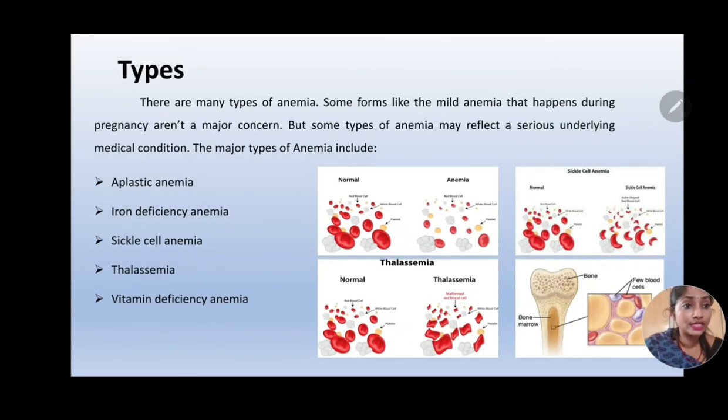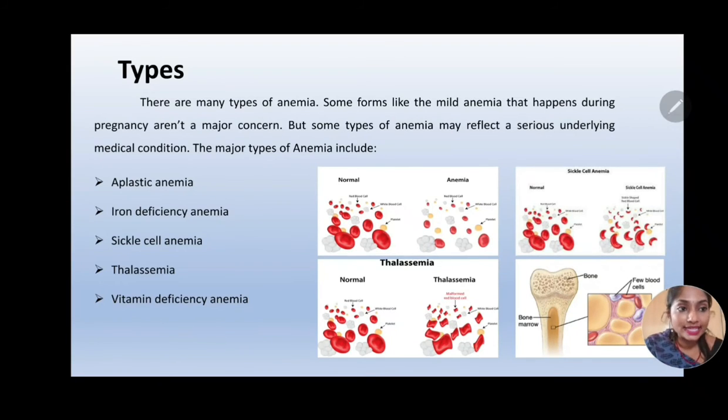Let us not go too much into the depth of the types, but let me brief you about them. The first type is aplastic anemia. We all know that bone marrow in the body is responsible for the production of new RBC cells. Suppose there is a problem in the bone marrow region which does not produce enough RBC cells, then the condition is said to be aplastic anemia.